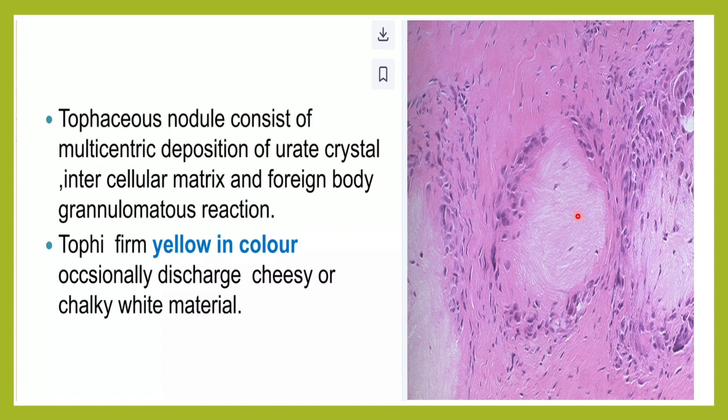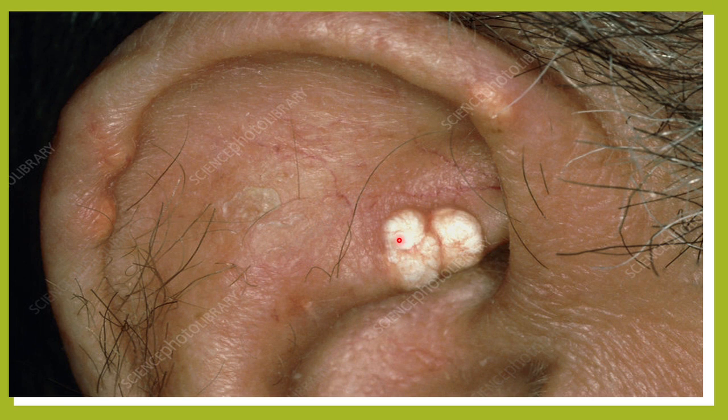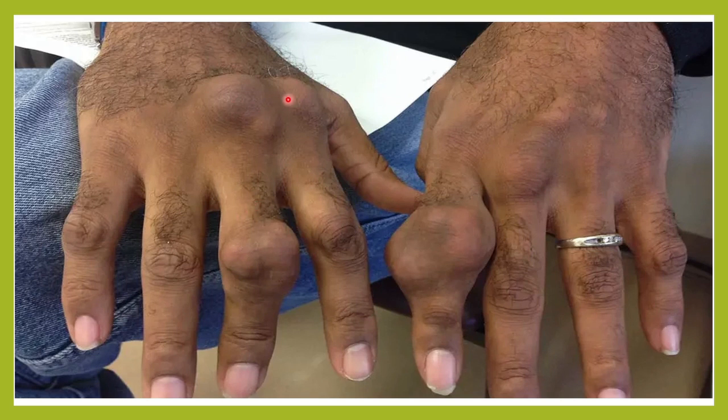Sometimes this deposit appears as a chalky white material on the skin also. So this is a tophus. You can see how the joint is deformed, and see this nodule here, how the skin over it is stretched, and sometimes you will even see the chalky white deposit. This is the earlobe, where sometimes chalky white deposits also happen, and you can see the deposits here. See the joint deformity which has happened because of repeated gout attacks, and the patient has developed this tophi.